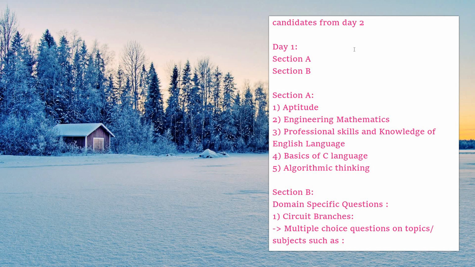In section A you can expect questions from parts like aptitude, and second, engineering mathematics. Then the third part is professional skills and knowledge of English language, next the basics of C language, and the fifth part will be algorithmic thinking. So these are the 5 parts, which will be common for all who have registered and who have got the test link for day 1, that is on Saturday 17th April 2021. So this is section A.